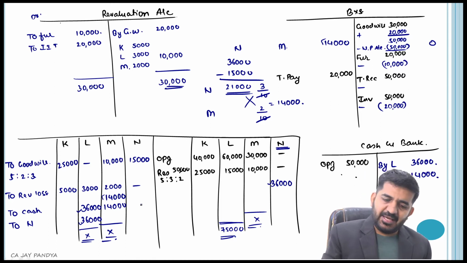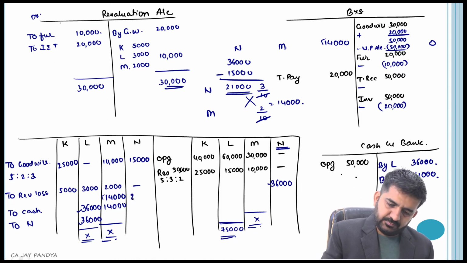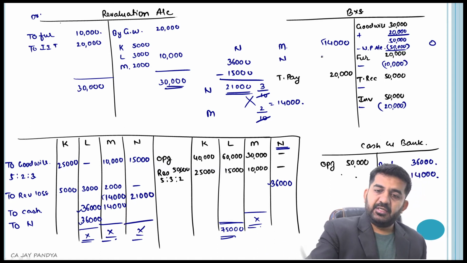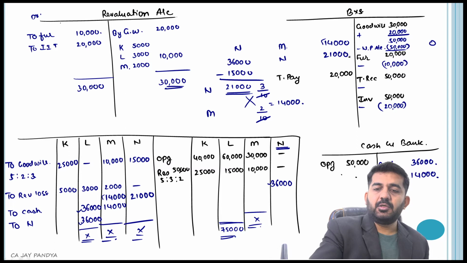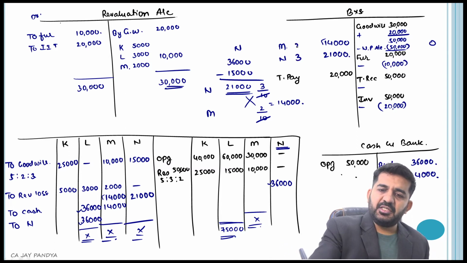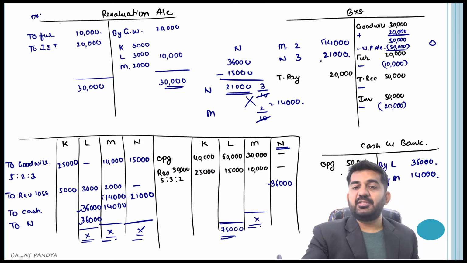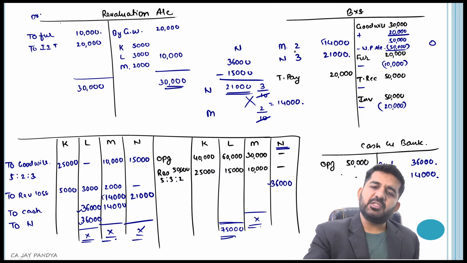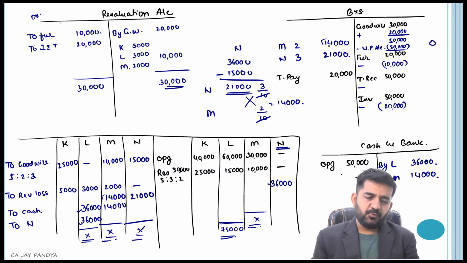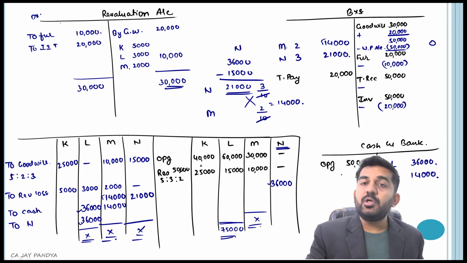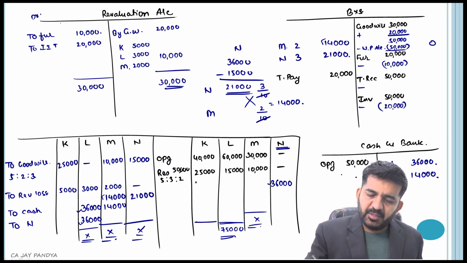What is the N capital? 21,000. N is 21,000. He is having 3 shares, he is having 2 shares, and this will be proportionate. Please understand. For any 3 shares, if you need a capital of 21,000, for 2 shares, you should need a capital of 14,000. Yes, there is nothing told about K, so we will not be doing anything about K.